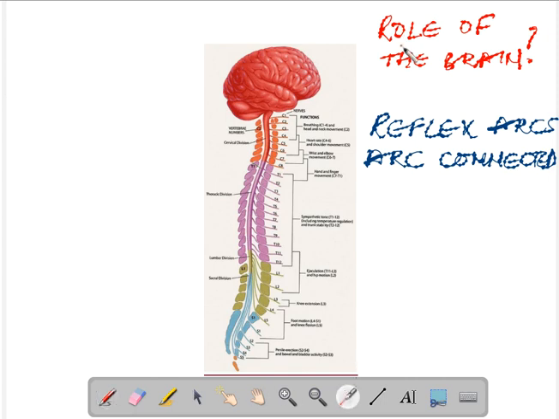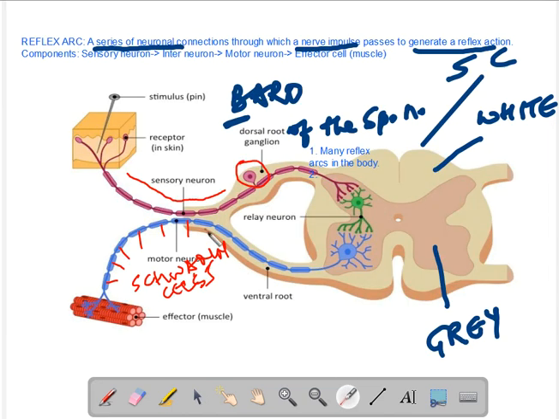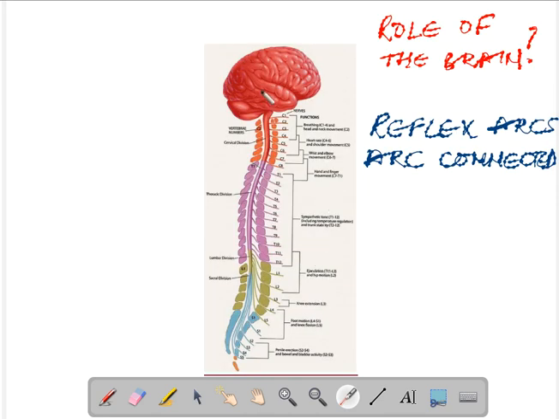So what is the role of the brain in reflex actions or in a reflex arc? Well, these are spinal nerves, the nerves that are connected to the spinal cord. Similarly, we also have nerves that are directly connected to the brain, a large number of them, and those are called the cranial nerves.